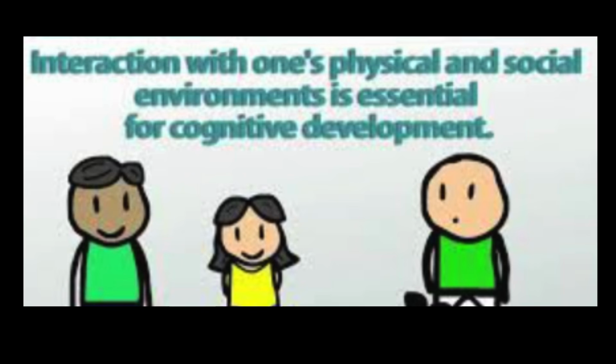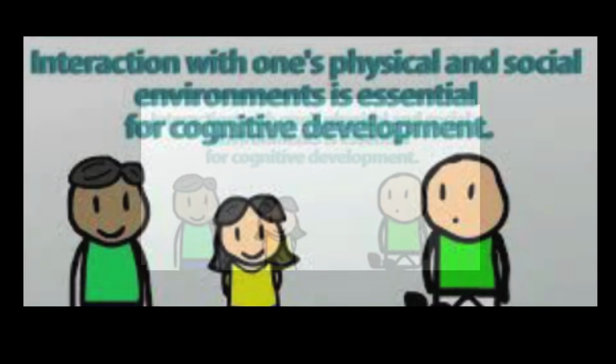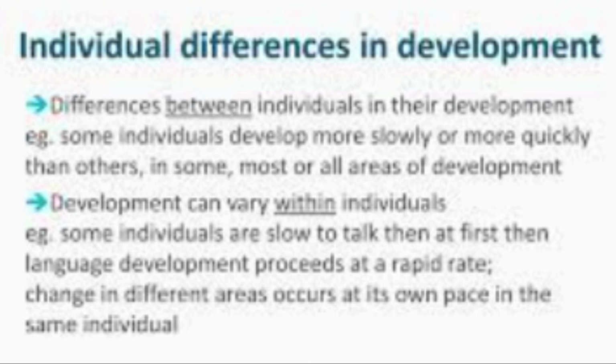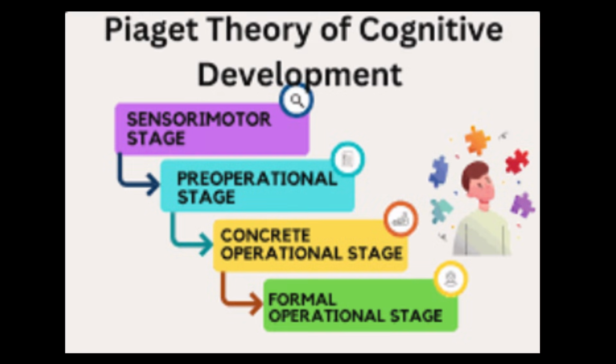In addition, Piaget's theory of cognitive development also explains the differences in mental abilities among individuals based on key factors such as developmental stages, active learning, social interaction, and environmental influences. This theory helps us understand why individuals exhibit differences in mental abilities. It highlights key factors such as developmental stages, active learning, social interaction, and environmental influences. Let's begin with the stages of development.